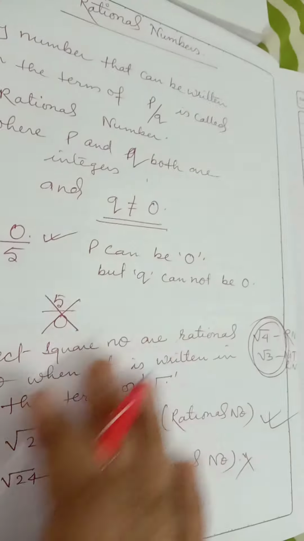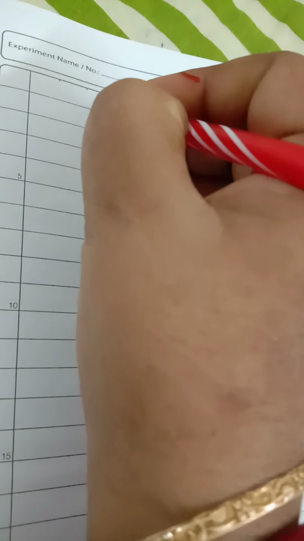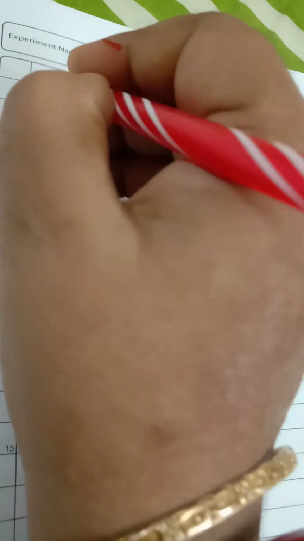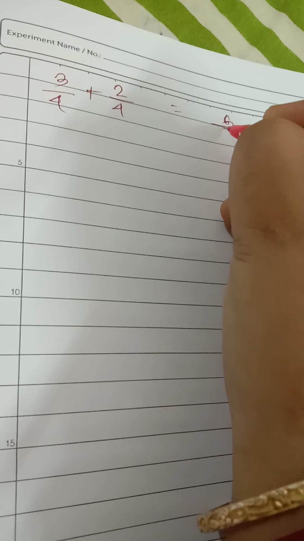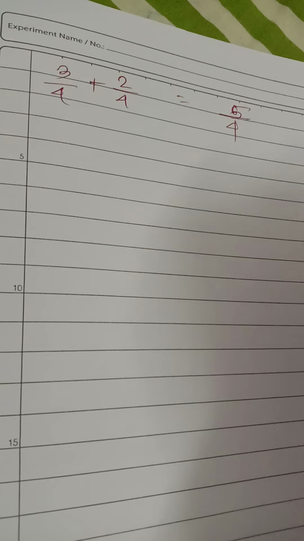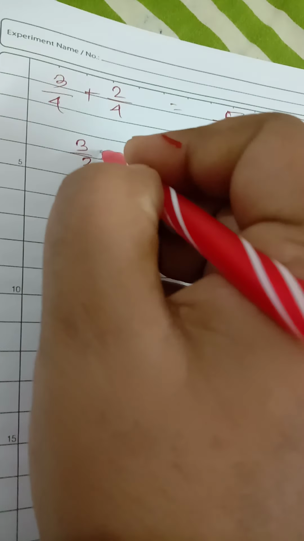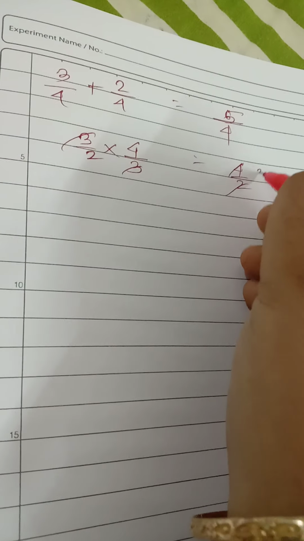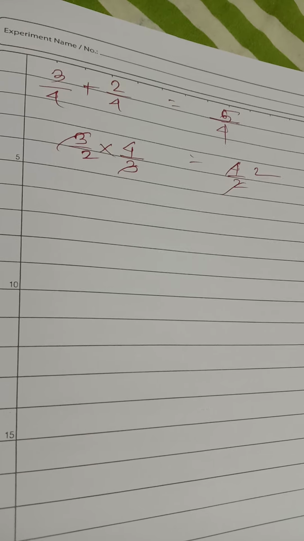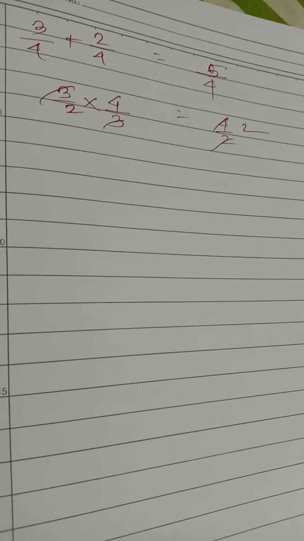Okay, now it has certain properties. First, it is closure property. It is closed under addition and multiplication. Means when you add two rational numbers, your sum will be rational only. When you multiply two rational numbers, you will have a rational number only. Addition, subtraction, division and multiplication of rational numbers give you a rational number.